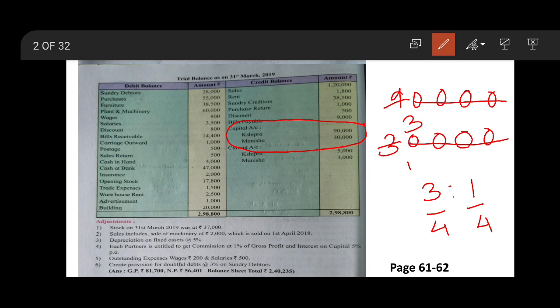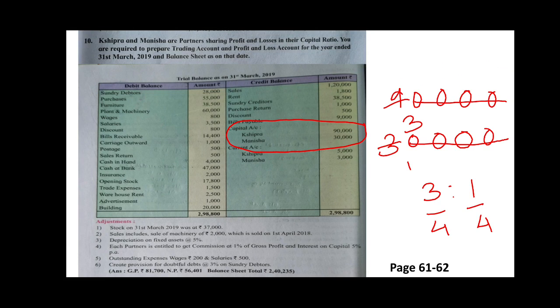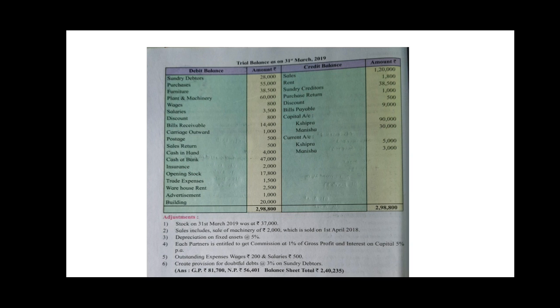So this will be their profit sharing ratio, and what you are required to prepare is the trading account and profit and loss account for the year ended 31st March 2019 and the balance sheet on that date. In this way we'll prepare our accounts in the books of Shipra and Manish. First will be our trading account till the closing lines, and then the profit and loss account. After this, as the question shows the partners' current balance too, we'll go for the partners' current account and the balance sheet on 31st March 2019. Let's start with the problem.